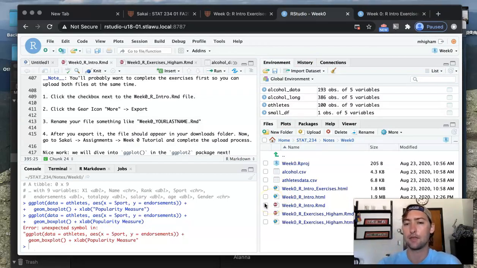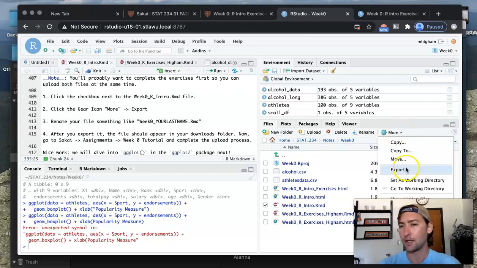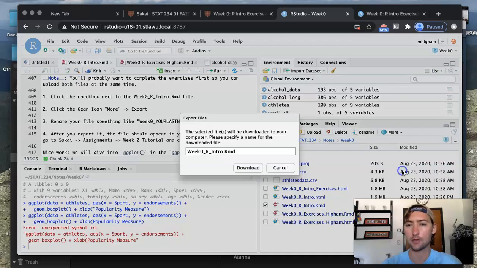Those are the 2 files that you want to turn into Sakai, both in the same spot. To get those on your computer, because right now they're on the server, we'll export them one at a time. I'll click the little checkbox next to this intro.rmd file, click this more icon, and then click export.